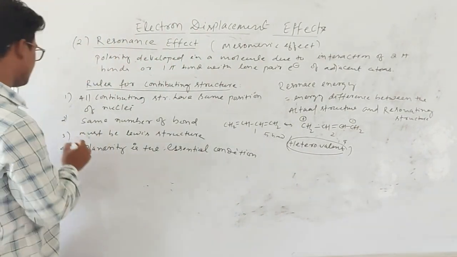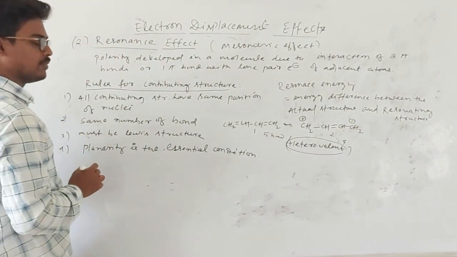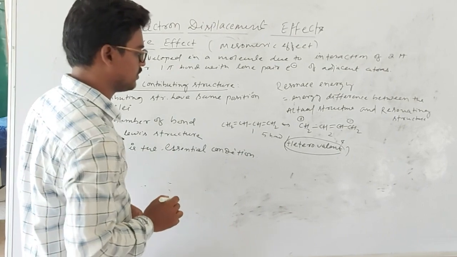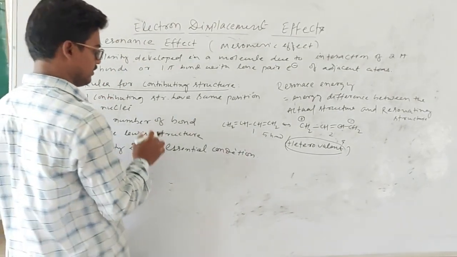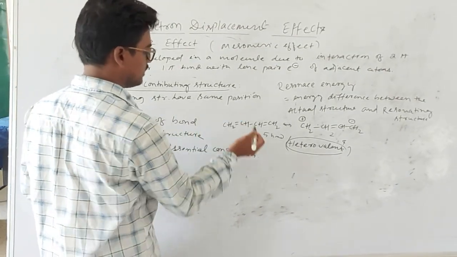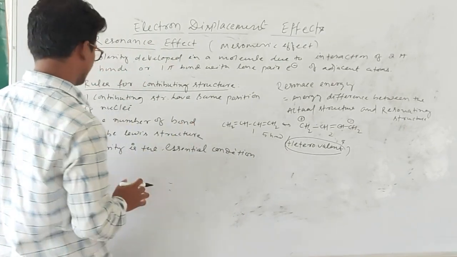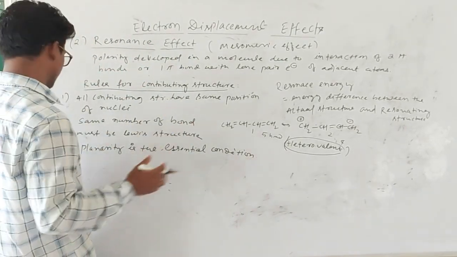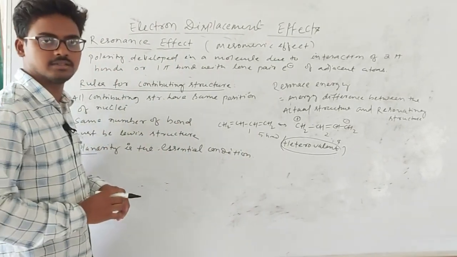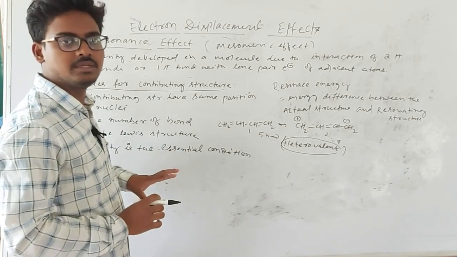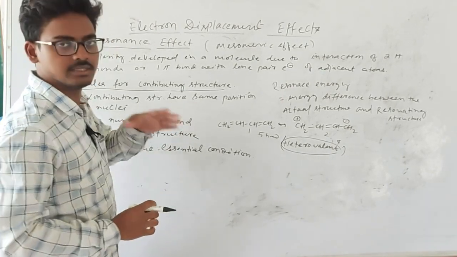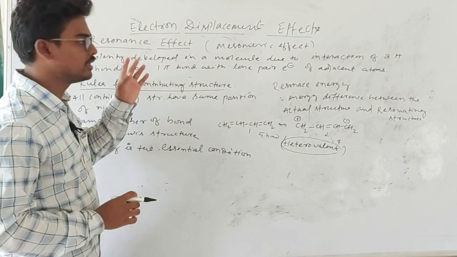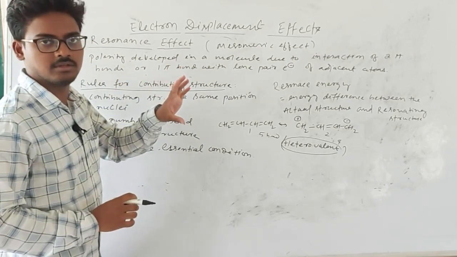Okay. Third one is it must be a Lewis structure. So okay, we have discussed the Lewis structure, that is the electron dot structure of any atom or molecule. What is the necessary condition? That the molecule must be planar. It should be present in a plane so that electron delocalization occurs easily.